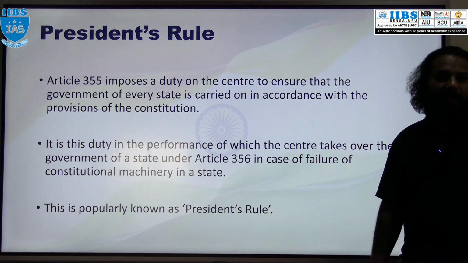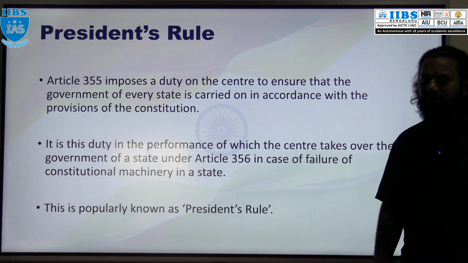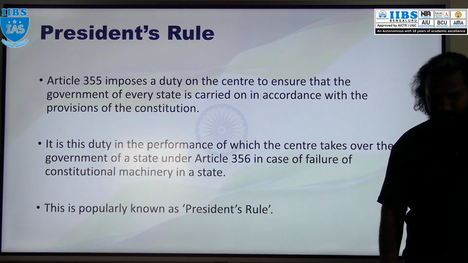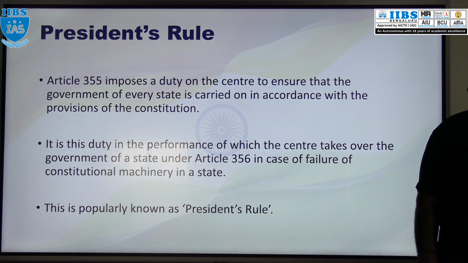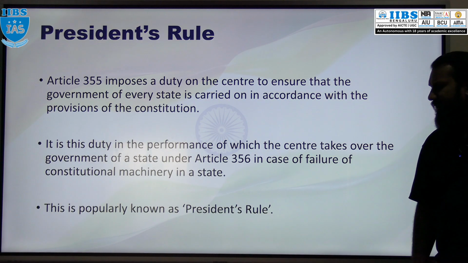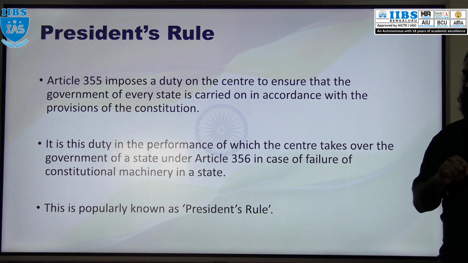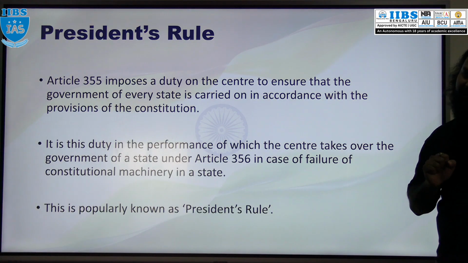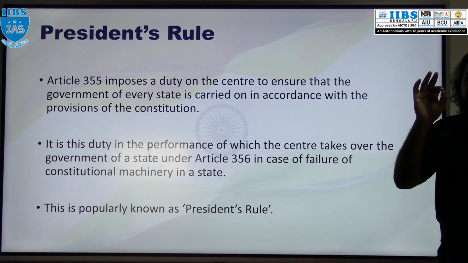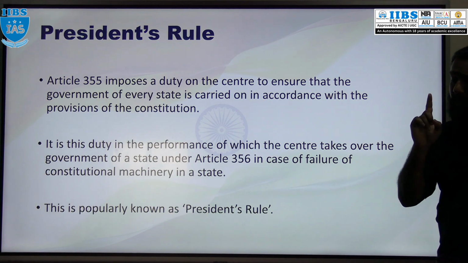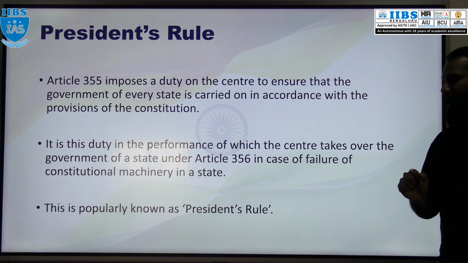Okay, then next we have emergency president rule or constitutional emergency. In the previous class we discussed in detail regarding national emergency under Article 352. Now president rule is under Article 356. So before that, first we must understand what is Article 355. Article 355 imposes a duty on the center.